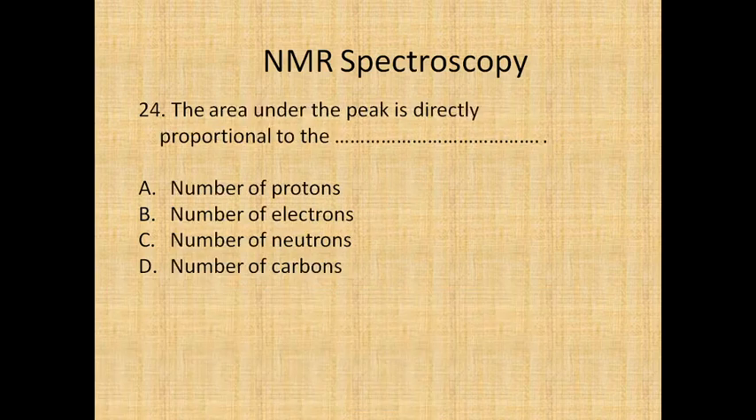The area under the peak is directly proportional to: the number of protons, the number of electrons, the number of neutrons, or the number of carbons. It is one of the simple questions. The area under the peak is directly proportional to the number of protons.